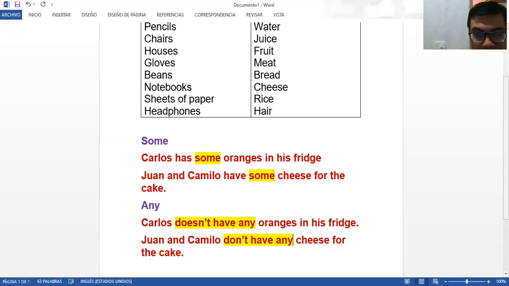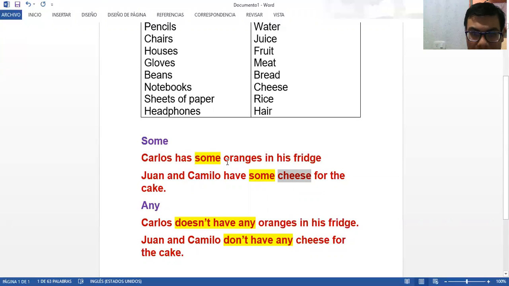Very good. Here we have cheese. Cheese is not countable, and we are using some. And oranges is countable, sorry, and we are using some as well.